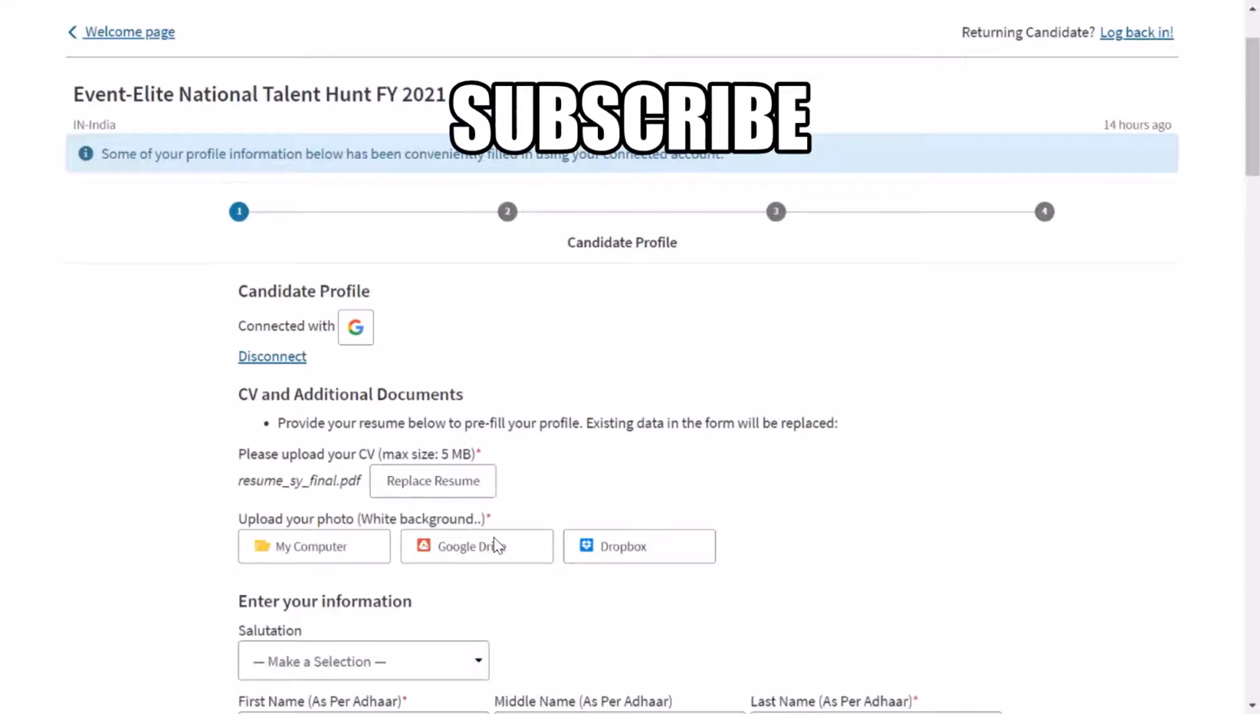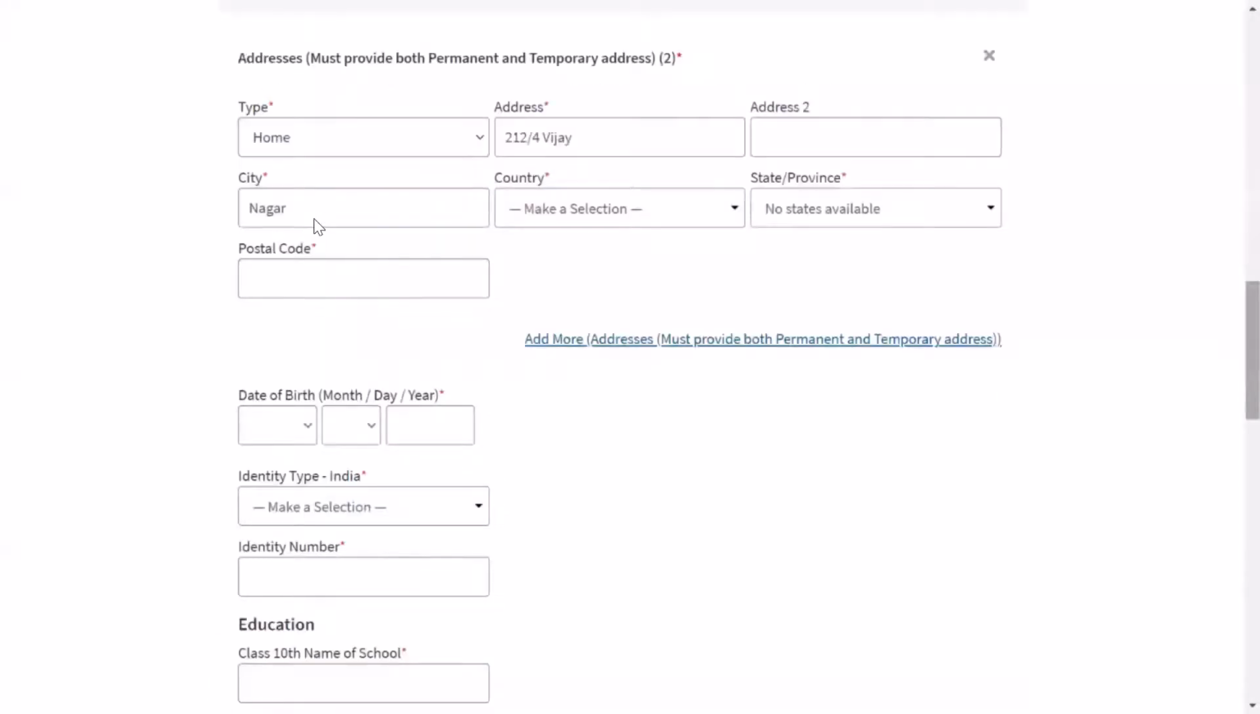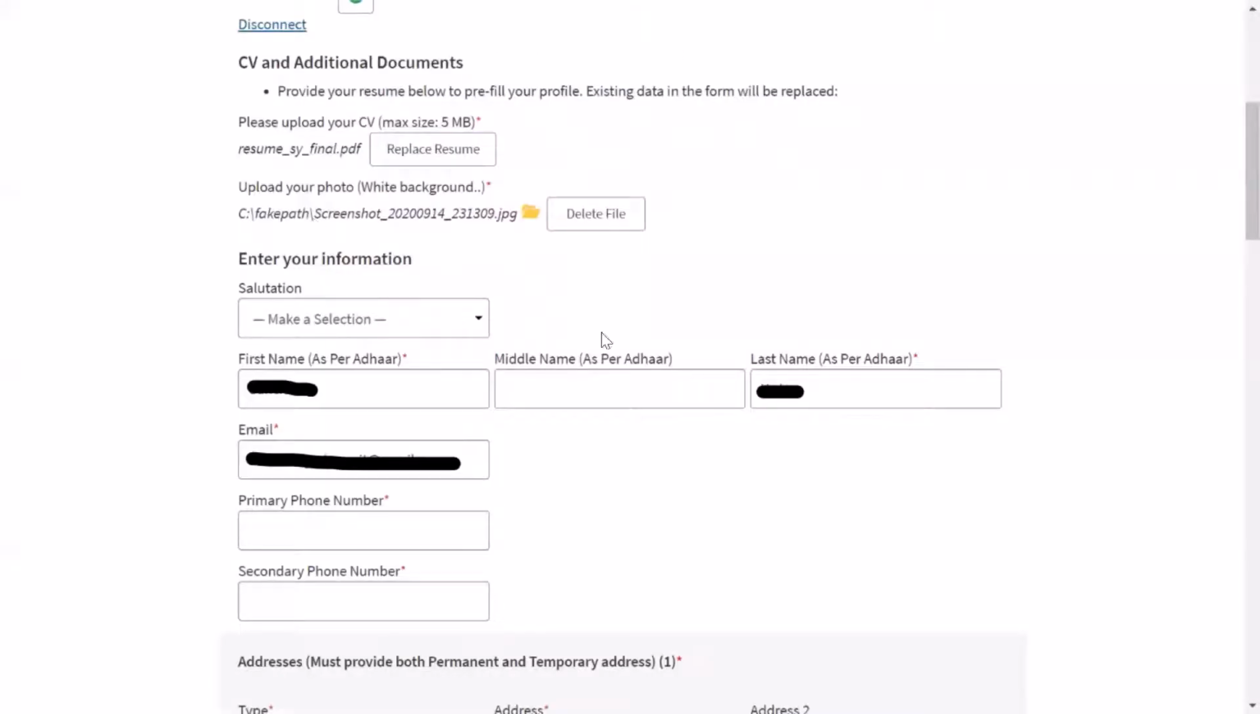Similar pattern, you can select Google Drive or My Computer. It is written that it should be on a white background, so keep in mind that the photo background should be white. As you can see, your photograph will be uploaded. If it says fake path here, no problem, your photograph is uploaded. Since you have uploaded your resume, it will read it and automatically fill some of your details, like name, email, maybe phone number also. If it is wrong, you can correct it.